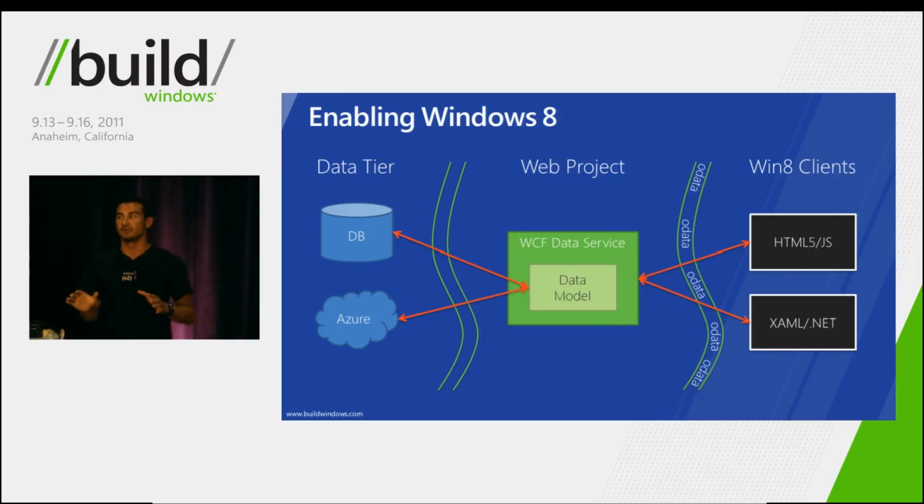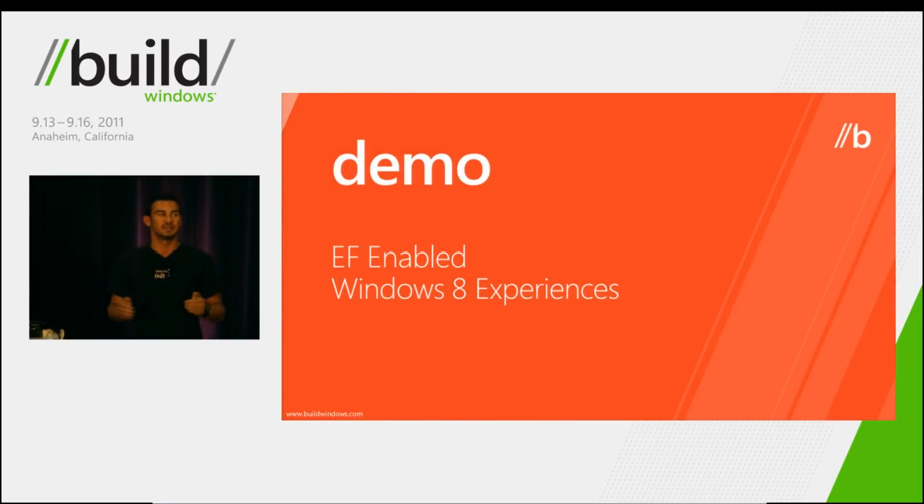Now, because OData is platform agnostic, we could use this in both the HTML5 version of these Metro-style apps or the .NET and XAML version of these apps. Now, for the sake of time, we're going to focus on building an application just with the .NET version today. So to do this, what we'll demonstrate is rebuilding the Social Me application on Windows 8.